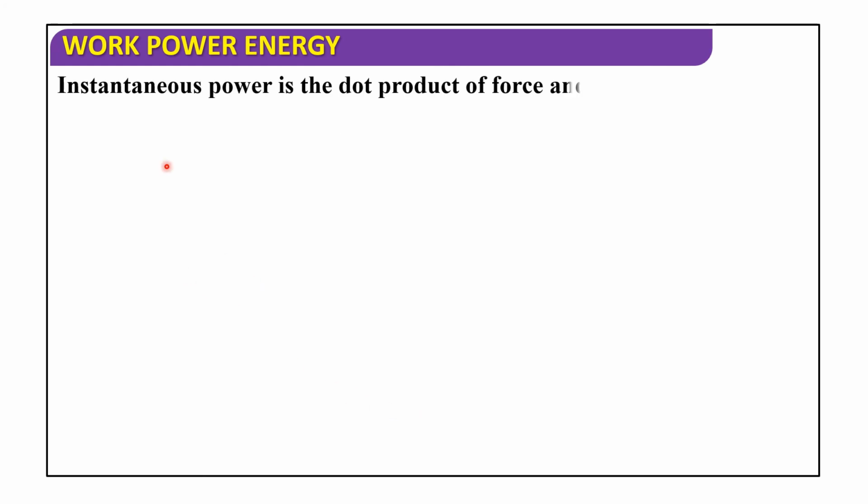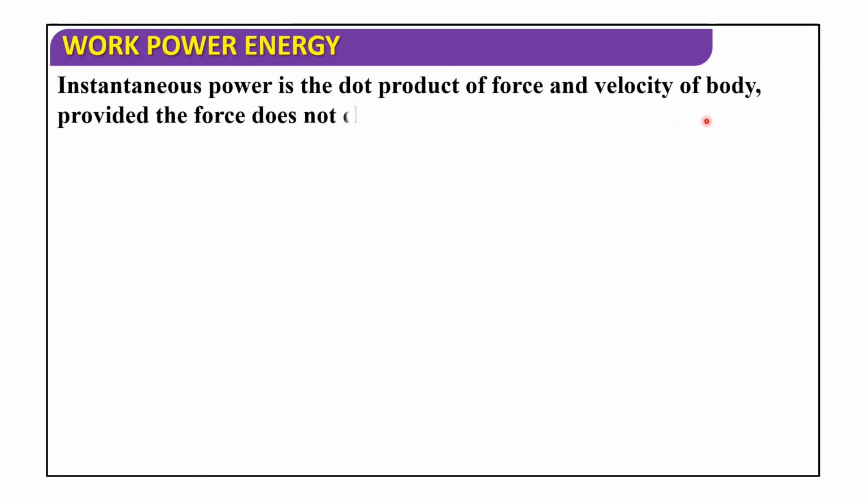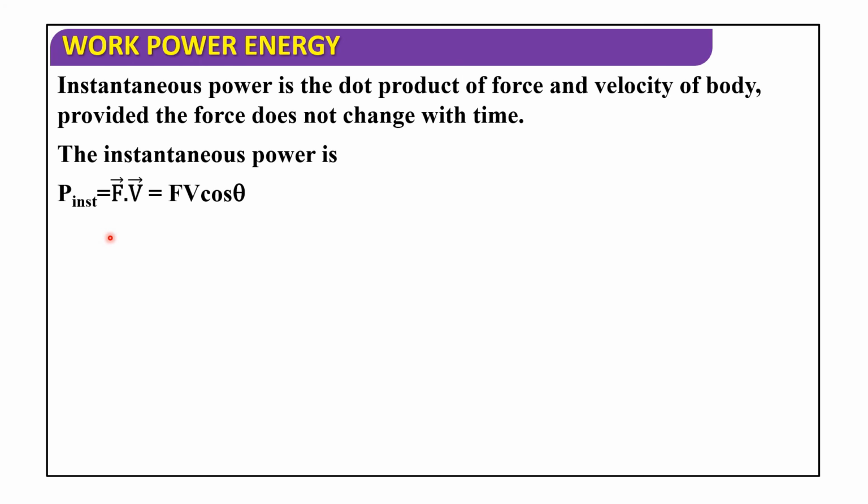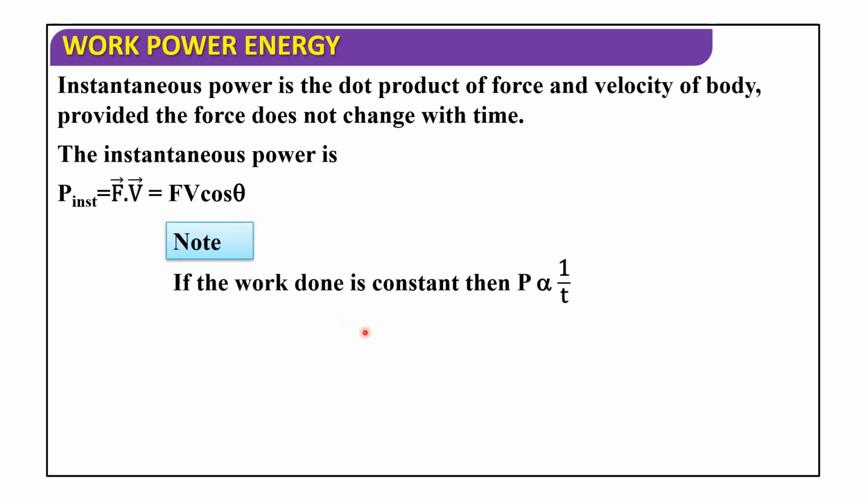Instantaneous power is the dot product of force and velocity of the body, provided the force does not change with time. So the instantaneous power is P instant equals F bar dot V bar, that is equal to FV cos theta. Now if the work done is constant, then P is inversely proportional to T. So therefore power is a scalar quantity.